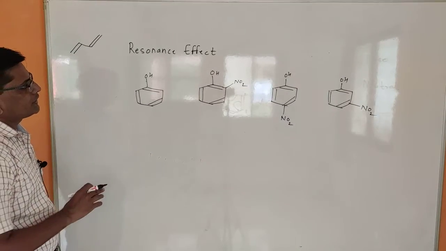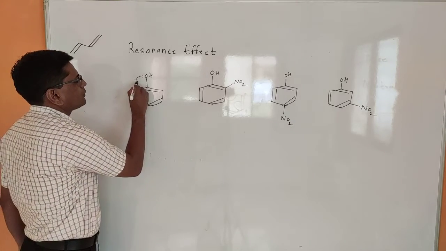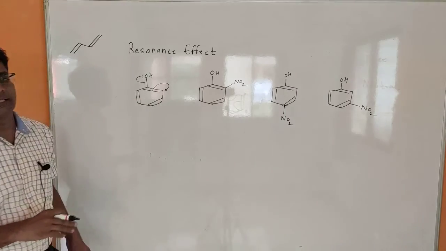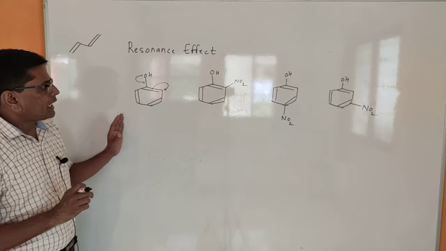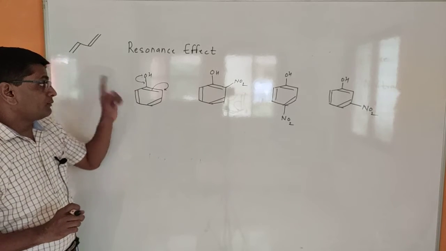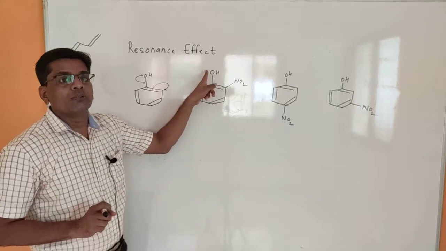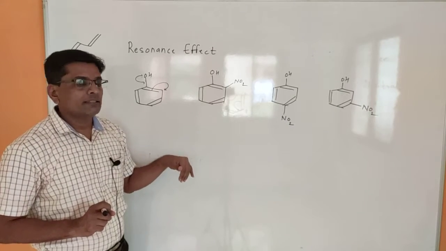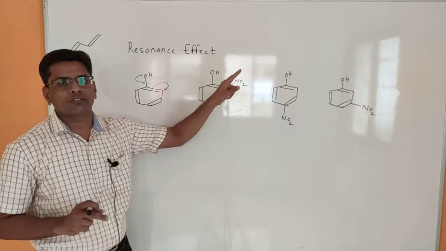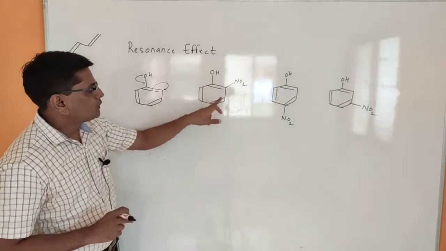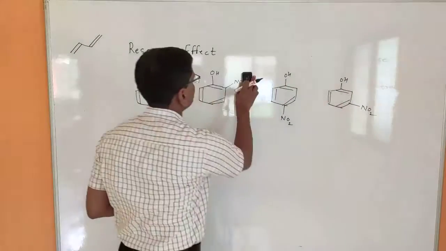When we consider the resonance effect, all these molecules will show the resonance effect, and when the phenol donates its electron pair into the ring, the oxygen becomes positive. So we apply the same concept: if the electron density on the oxygen is shifted more strongly into the ring, then that oxygen becomes positive easily, and that can break the oxygen-hydrogen bond and hydrogen becomes H+. So NO2 is an electron withdrawing functional group, and due to this withdrawing functional group,